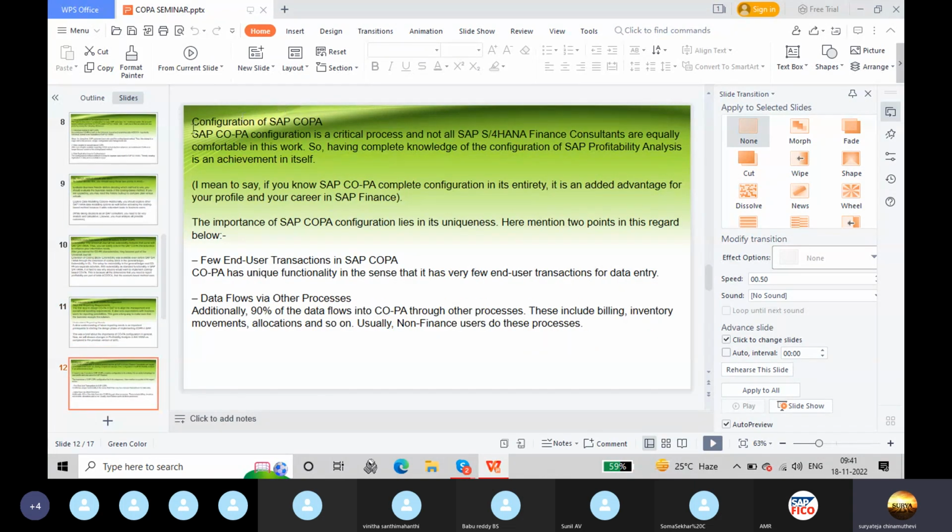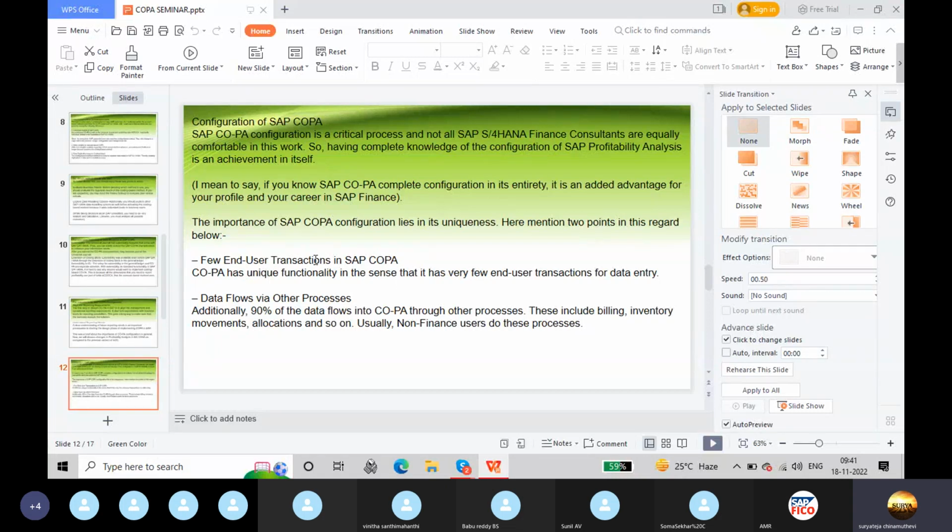Configuration of SAP COPA. SAP COPA configuration is a critical process, and not all SAP S/4HANA finance consultants are equally comfortable in this work. So having complete knowledge of the configuration of SAP profitability analysis is an achievement in itself. What I mean to say is, if you know SAP COPA configuration in its entirety, it is an added advantage for your profile and your career in SAP Finance. The importance of SAP COPA configuration lies in its uniqueness. Here I mention 2 points in this regard below.